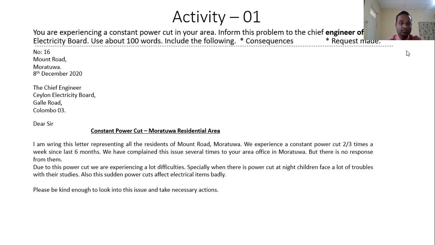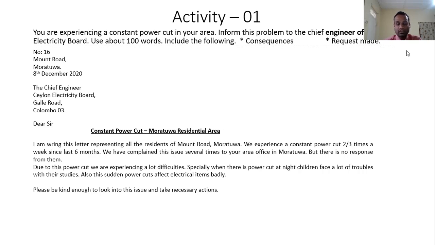Due to this power cut, we are experiencing a lot of difficulties, especially when there is a power cut at night. Children face a lot of troubles with their studies. Also, these sudden power cuts affect electrical items badly. Please be kind enough to look into this issue and take necessary action. So look at the body of the letter.